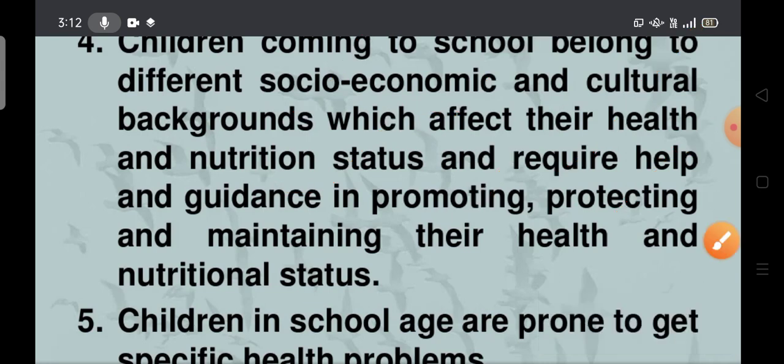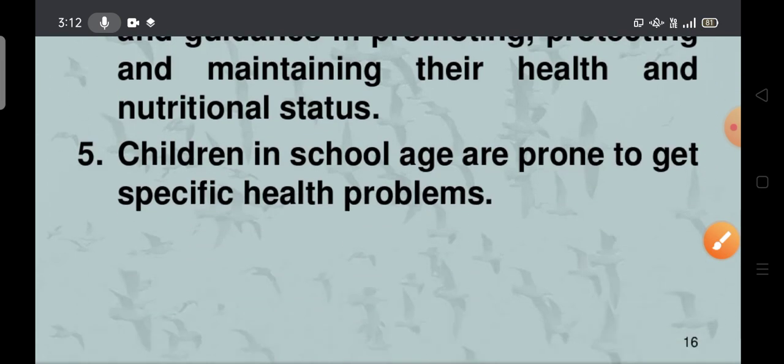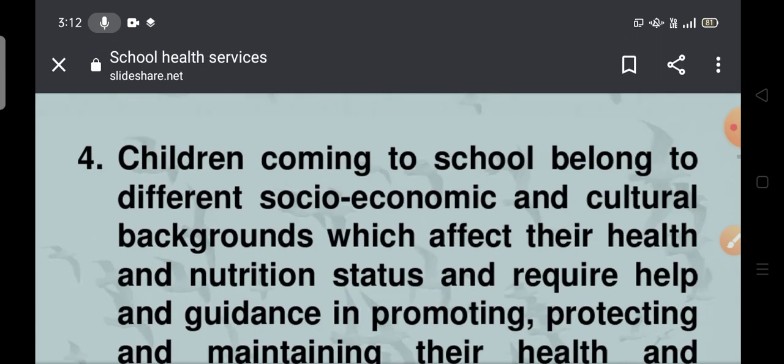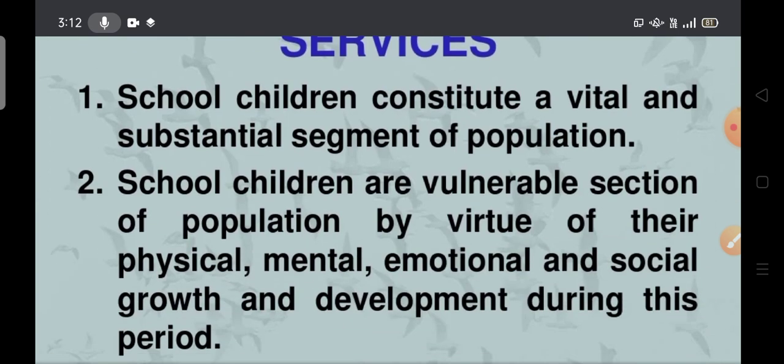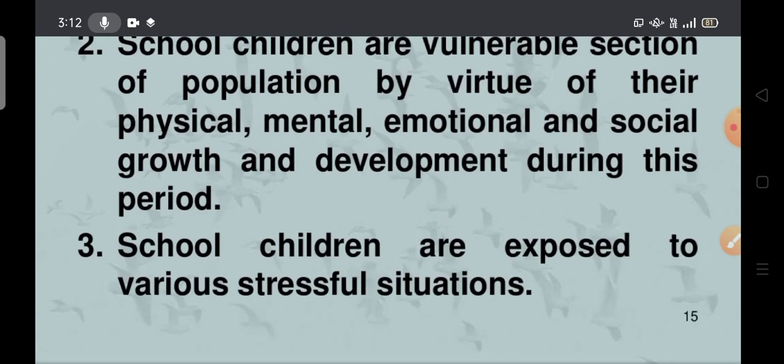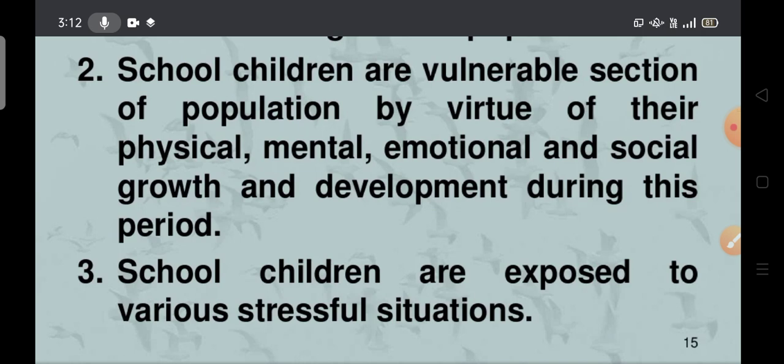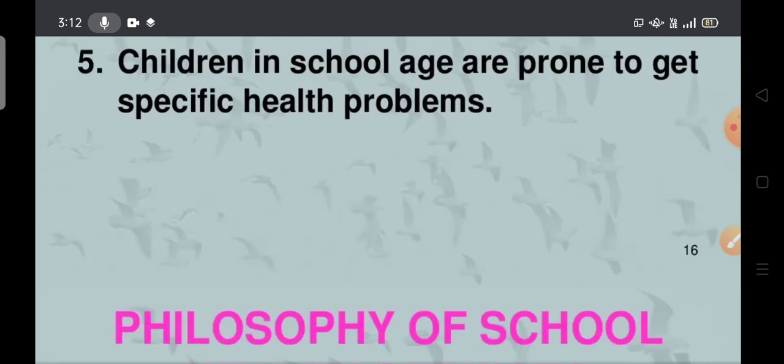Next, children in school age are prone to get specific health problems. The children's age group is mainly prone to specific health problems. So this is about the need for school health services. As healthcare department people, you should provide school health services for the different categories of people at the school level. They have to achieve complete physical, mental, social, emotional, spiritual well-being, not merely the absence of disease. It's clear. Next, coming to the philosophy of school health services.